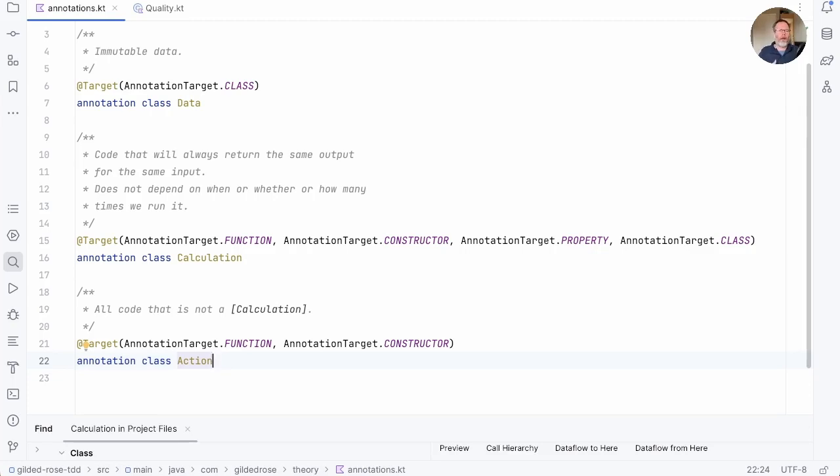Okay, I think we're done for the day. I'm going to check this into a separate branch that I'll link to in the show notes so that when we come back for the next episode, all these annotations will be gone, but we'll look at whether we can distinguish between actions and calculations using context receivers. I think that's a really interesting experiment.